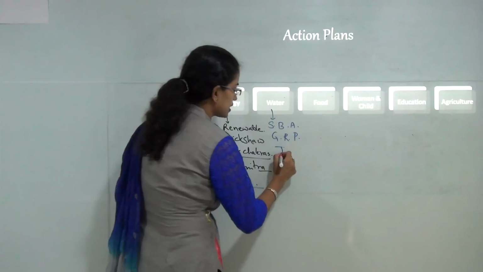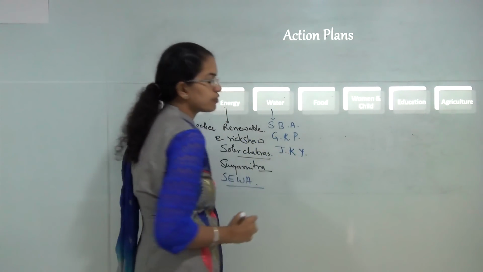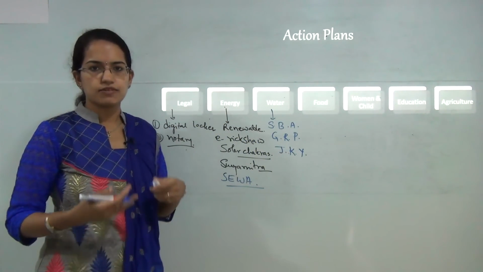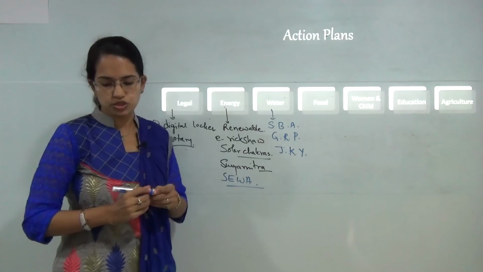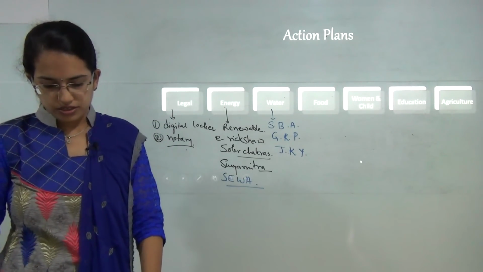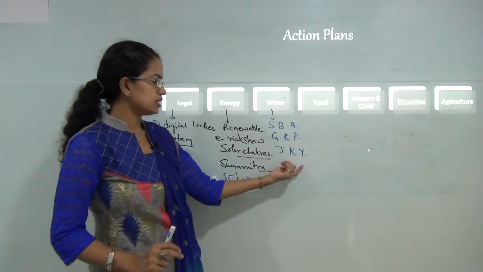Then you have the Jal Kranti Yojana. This Jal Kranti Yojana focuses on providing watershed development and water conservation in most of the rural areas. So conservation efforts are focused under Jal Kranti Yojana.